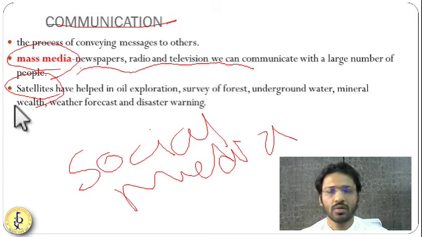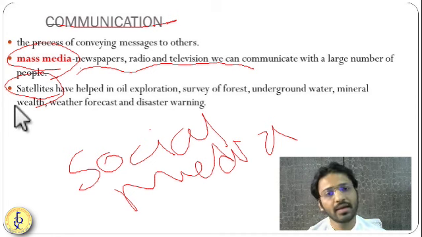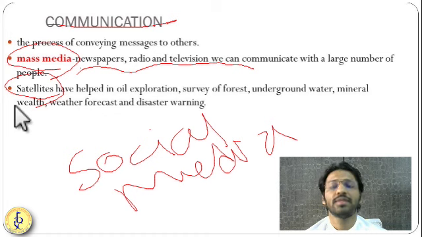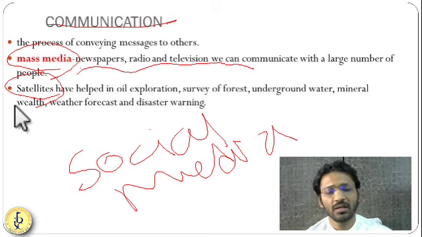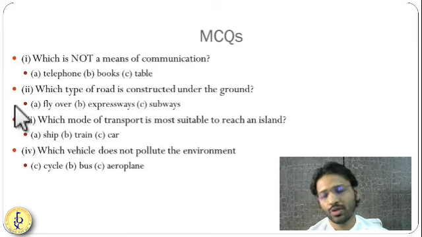They are trying to help us find, let us say, petroleum deposits, and they are helpful for agriculture. They are helpful for defense. They are helpful for remote sensing. So these remote sensing satellites are also very important for the creation of wealth in a country. So I hope you guys have understood this chapter. It's a very simple chapter. Based on this, there are simple MCQs.